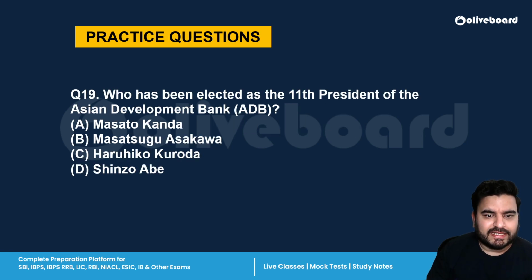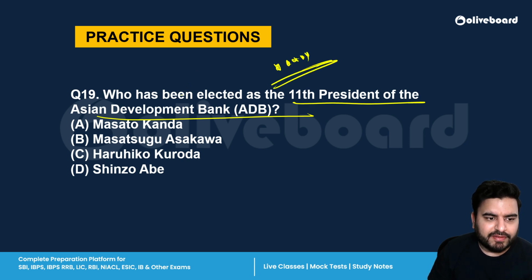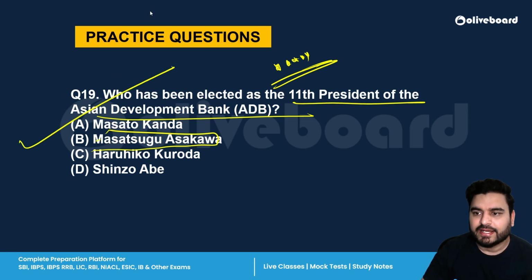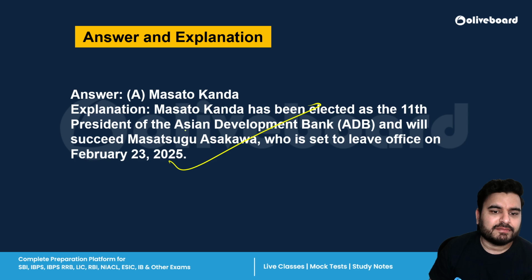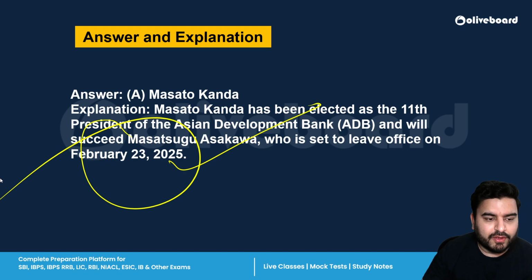Next is, who has been elected as the 11th president of the Asian Development Bank? Very, very important news, 5-star. Again, a factual question. Earlier it was Masatsugu Asakawa, and the new one is A, Masato Kanda. So A is the correct answer. Masato Kanda has been elected as the new president of the Asian Development Bank, and he will assume office on 23rd Feb 2025.